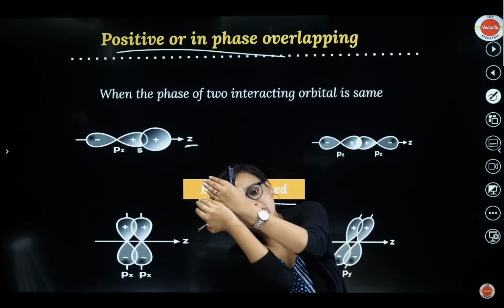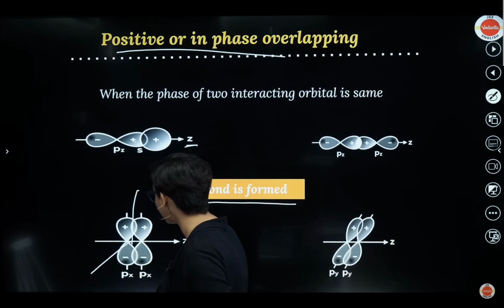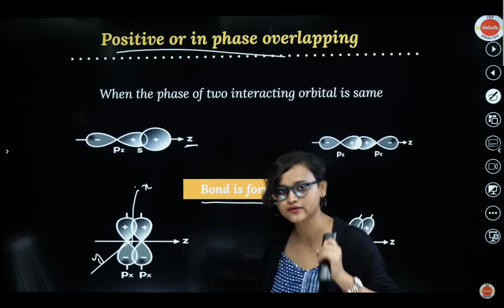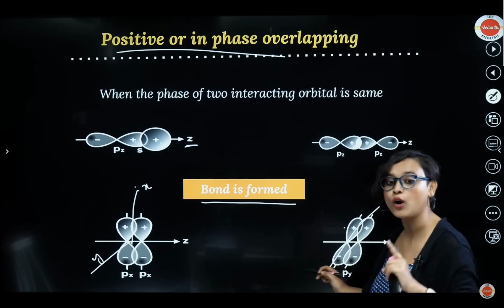It can also be like this. Py. This is your px on the z-axis. This is your x-axis, right? And this is your y-axis, correct? These two are px. Here, collateral overlapping has happened. Bond has formed. Here, this is your z-axis. I just drew it and told you that this is your y-axis. See, py. Here also bond has formed.